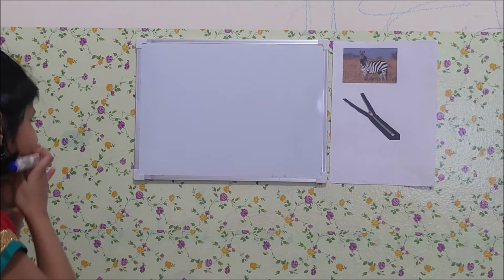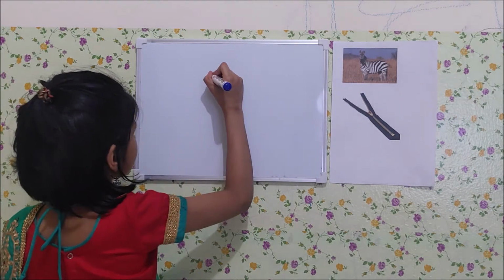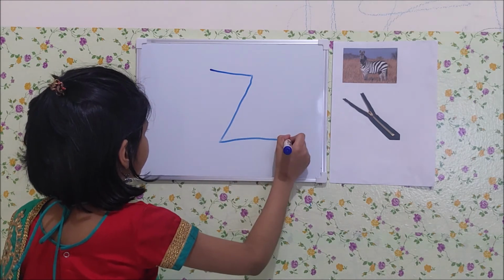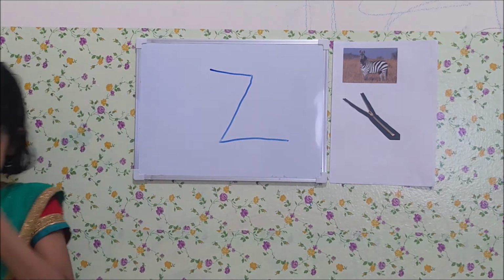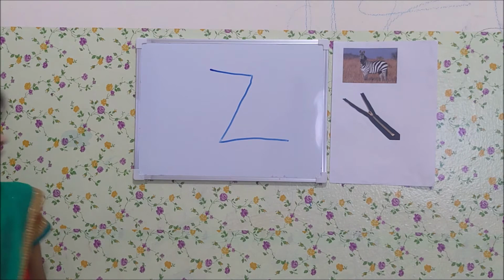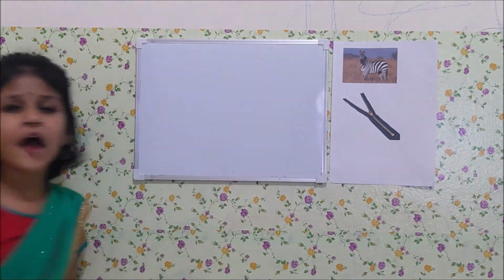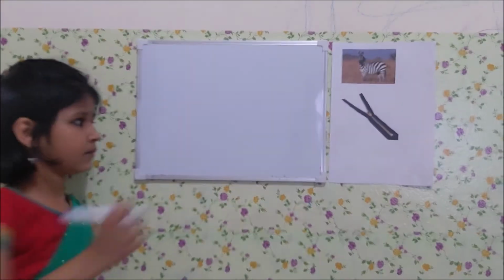So I am going to show it one more time. This is capital letter Z. Okay, so we learned capital letter Z. Now we are going to learn small letter Z.